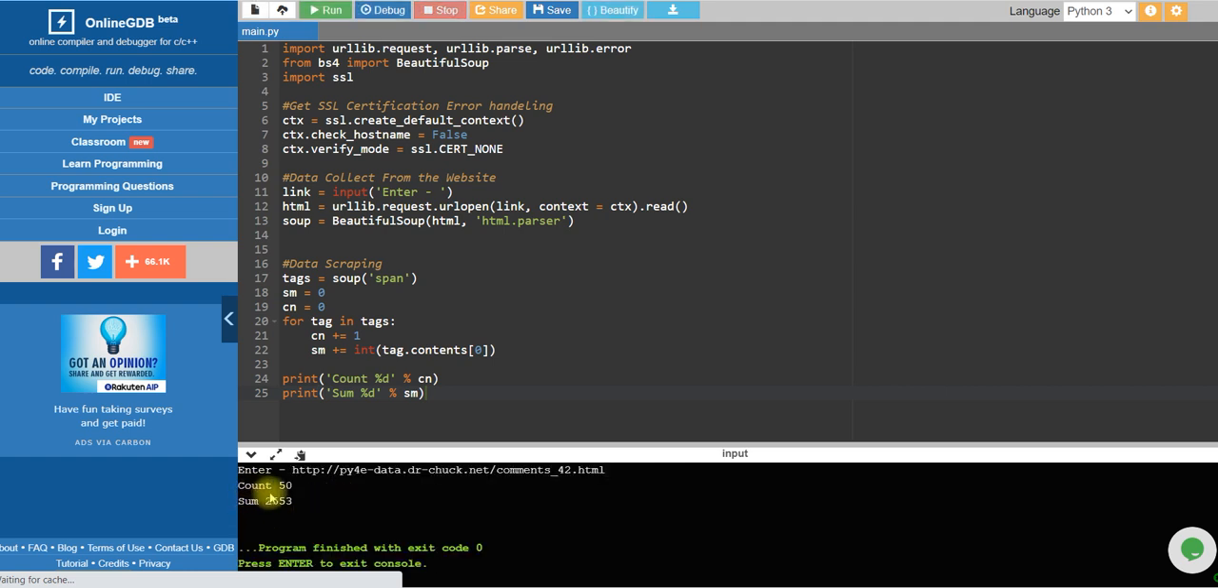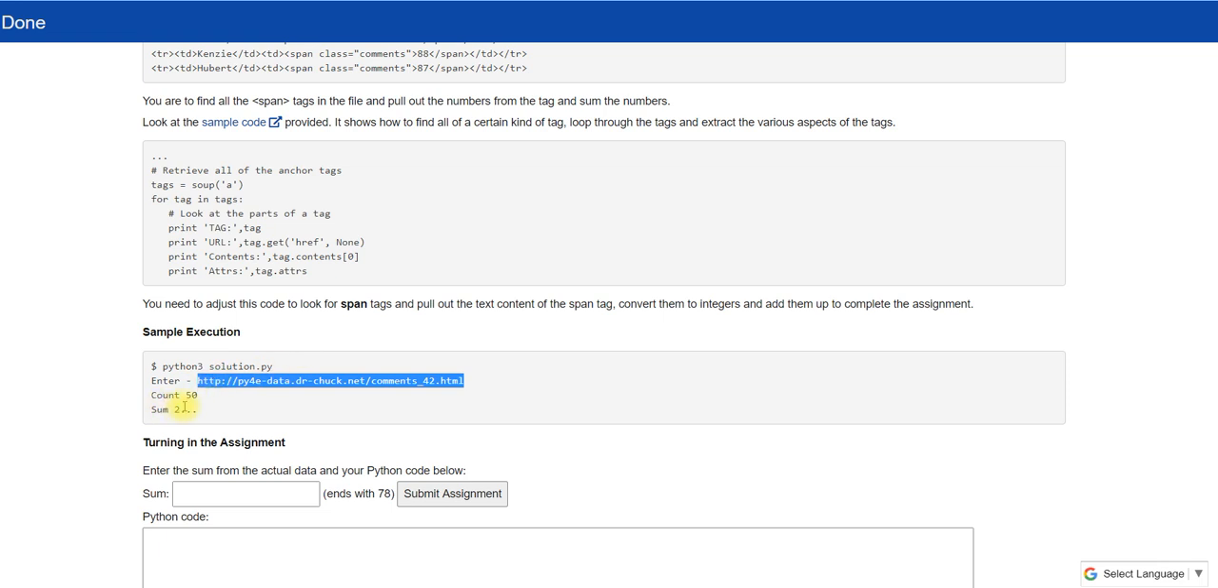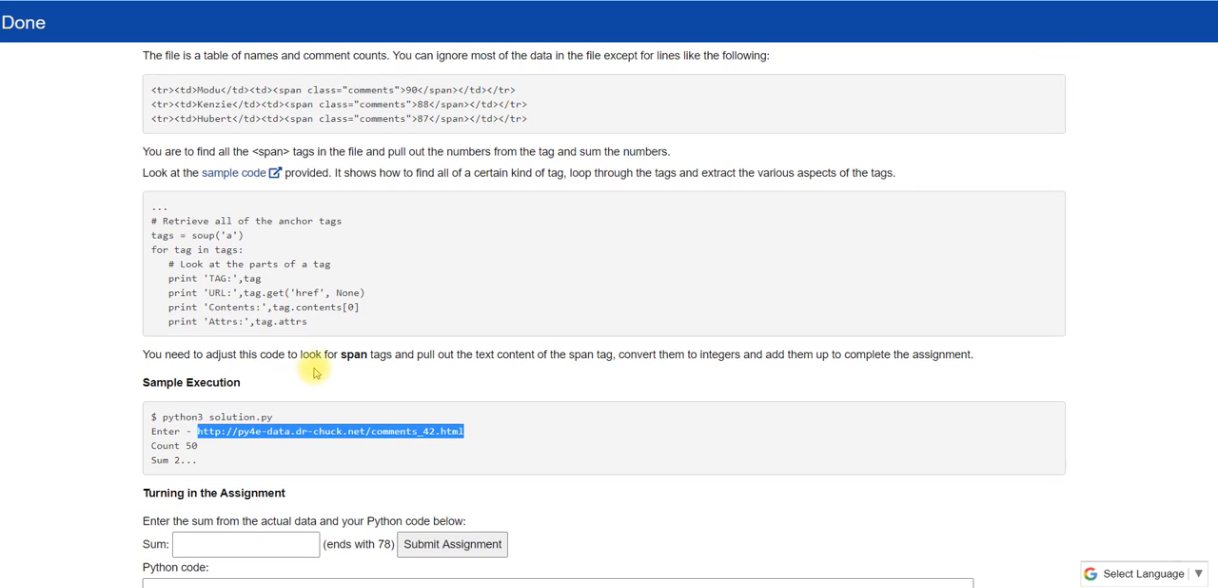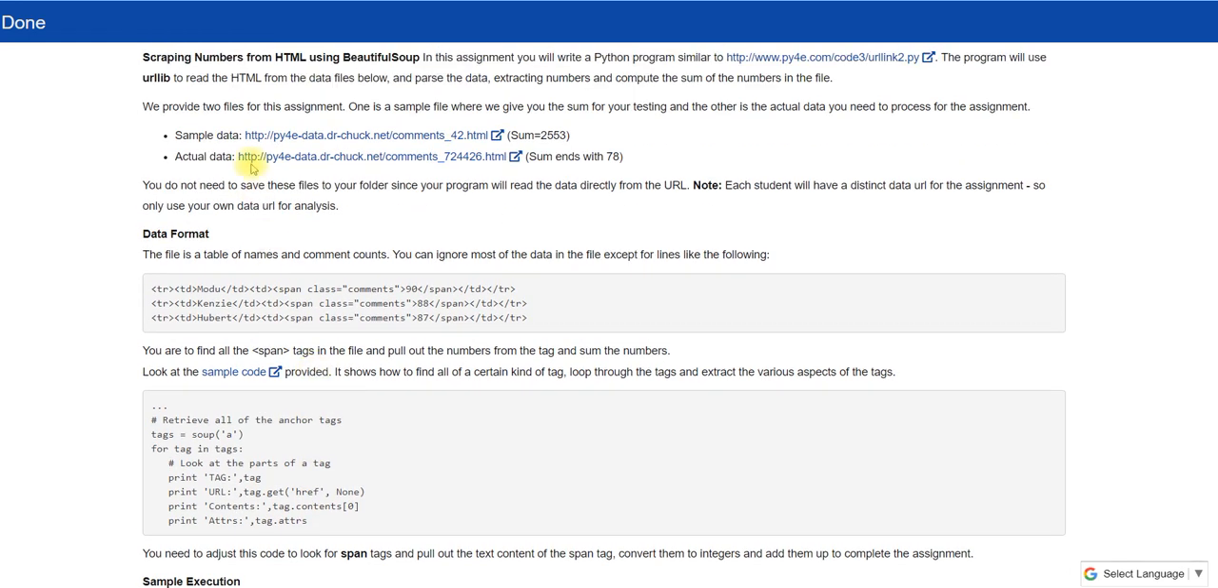So you can see here the count is 15 and the sum is 2553. So our work is done for the sample data and it is correct. Now we have to run our actual data. For actual data we need this URL.